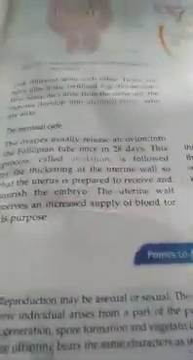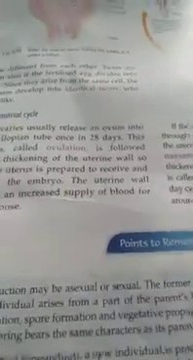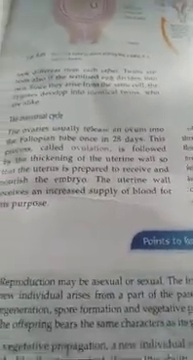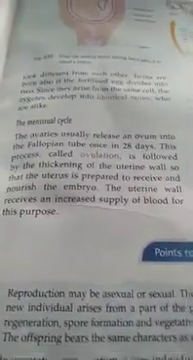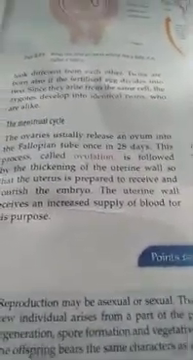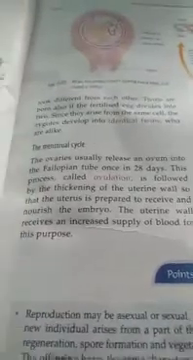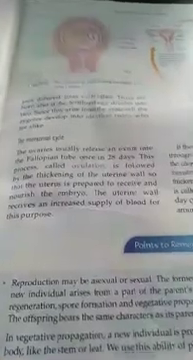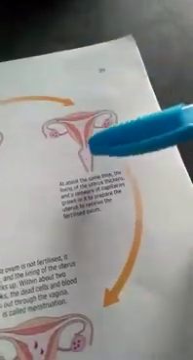Now, if there is not going to be any intercourse, if there is not going to be any male genital sex cell inside, then there is no use of this uterine wall getting thickened. What is going to be nourished if there is no male genital sex cell to fuse? The uterine wall receives an increased supply of blood for this purpose. It thickens just because it is preparing itself to receive the sperm cell.